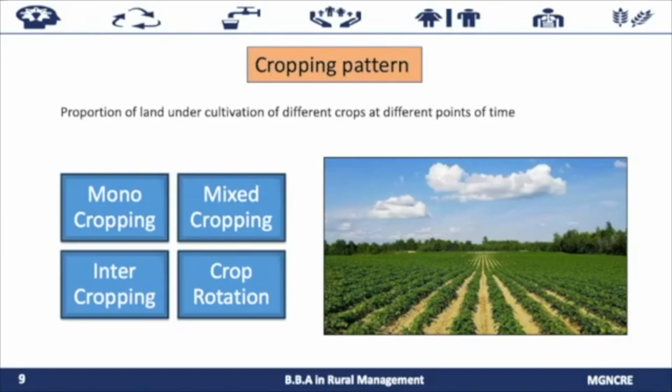Coming to crop rotation. In this pattern, different crops are grown on the same land in pre-planned succession. The rotations are classified as 1-year, 2-year, or 3-year rotation, depending upon their duration. The advantage of crop rotation is that it increases and maintains fertility over a prolonged period of time. The growth of weeds and pests is prevented here, and a lot of chemical fertilizers are not required in crop rotation.